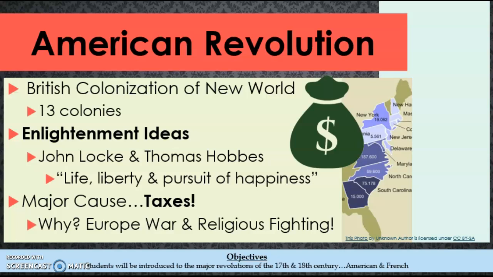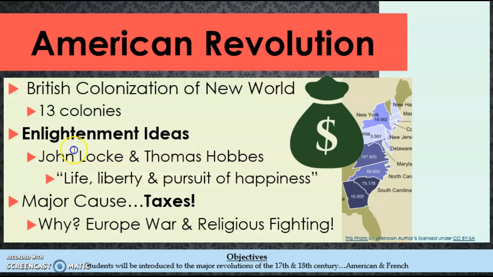So first off, let's talk about the American Revolution. You should have talked about this in your 8th grade history class, so this should be a refresher. But there are 13 colonies that make up the British colonies, which would become what we now know today as America. During the Enlightenment age in the 16th and 17th century, two figures, John Locke and Thomas Hobbes, worked to develop ideas on what a government's actual purpose is. One of these ideas was this concept of life, liberty, and what they deemed the right to own property.